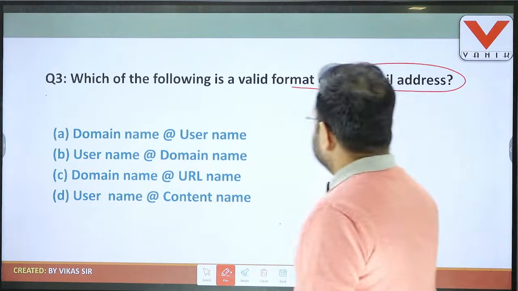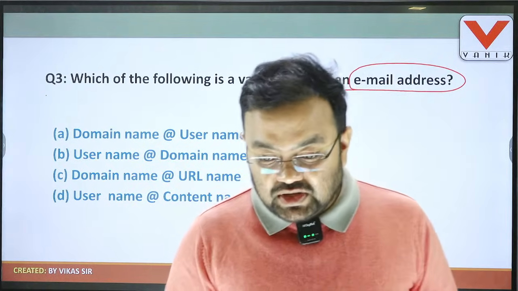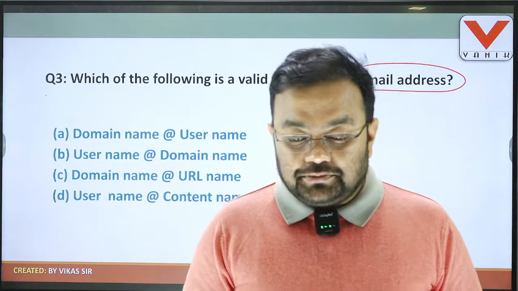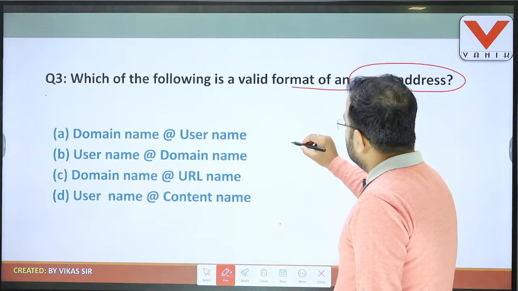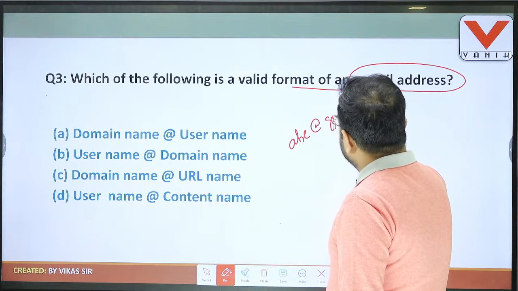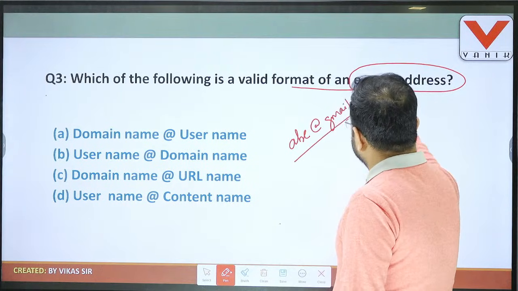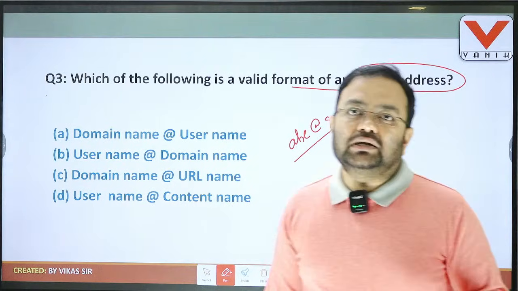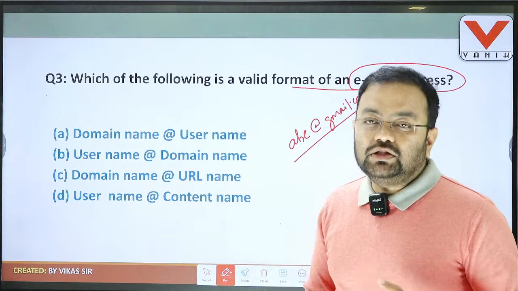So which of the following is a valid format of an email address? Students, choose the option. Question number 3, anyone? Okay, so students, normally I am giving an example, like abc@gmail.com. For example, this is an email address. So this is an example of an email ID. What is the valid format here?